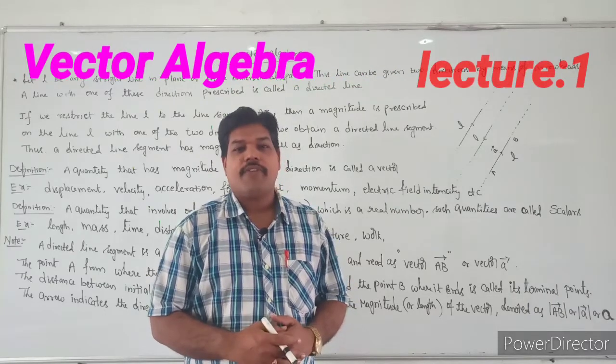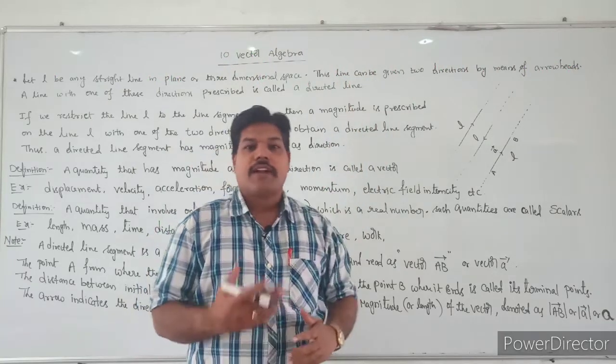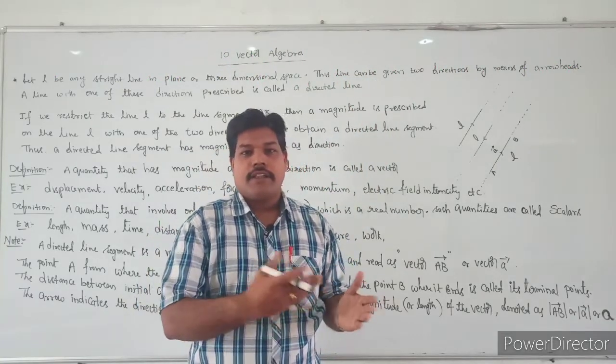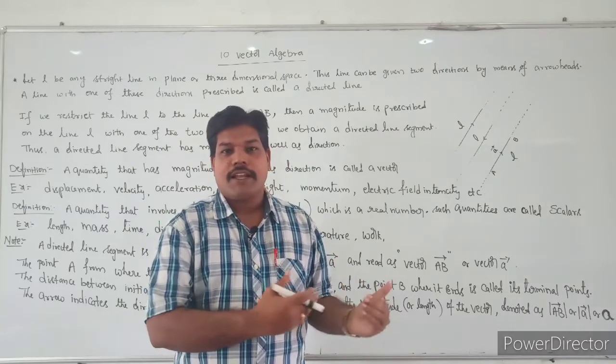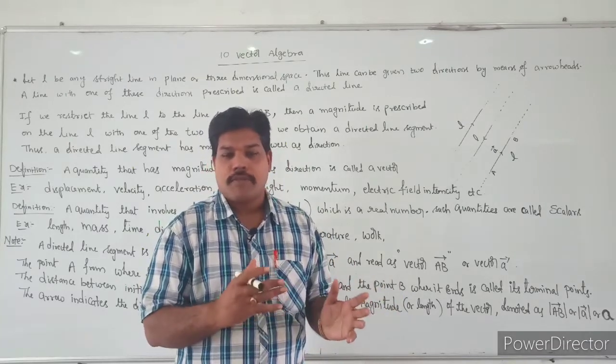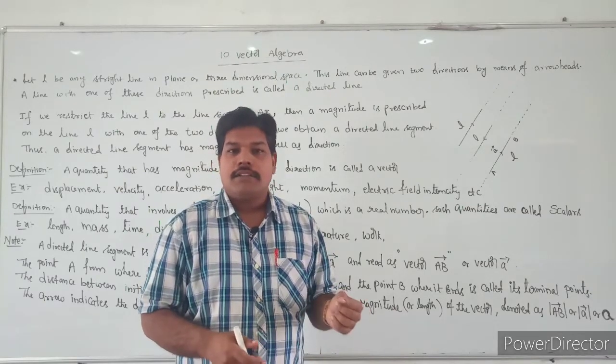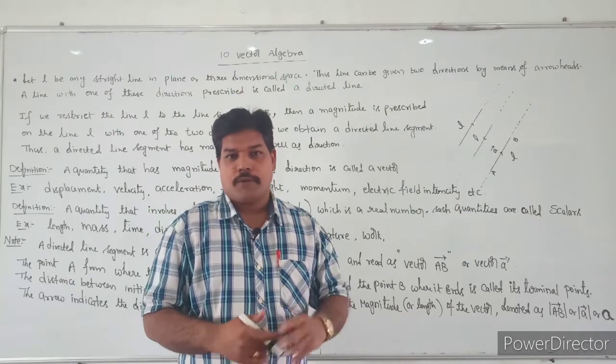See students, today we are going to start chapter number 10, vector algebra. In physics also we have already started vector algebra. So here in mathematics, we are going to start vector algebra. We will discuss some basic concepts of vectors, some geometrical representation of vectors, and the dot product and the cross product also.